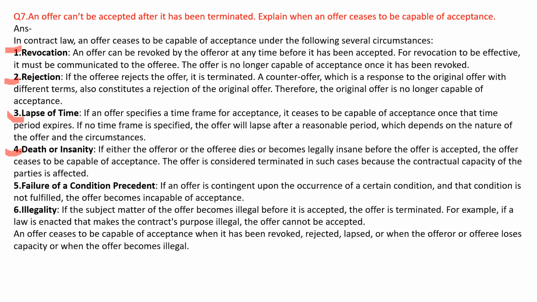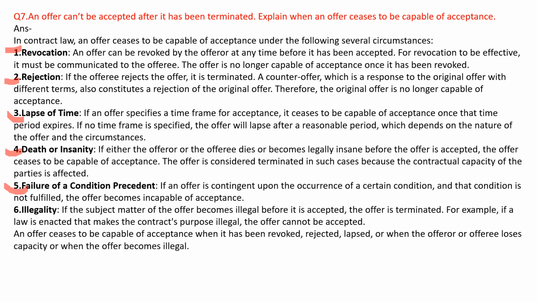Fifth is failure of a condition precedent. If an offer is contingent upon the occurrence of a certain condition and that condition is not fulfilled, the offer becomes incapable of acceptance. Sixth, illegality.